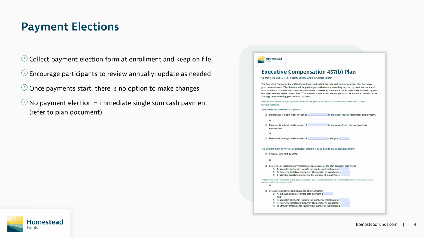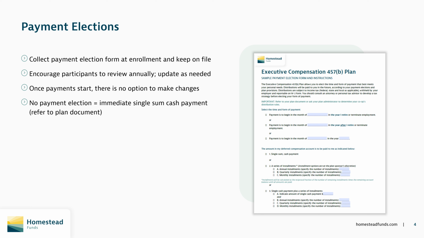Finally, if no payment election is on file at separation or within 30 days following separation, the default option is a single sum cash payment, sometimes referred to as a lump sum. This is, of course, a fully taxable distribution paid per the plan document within a range of 60 to 90 days from separation.